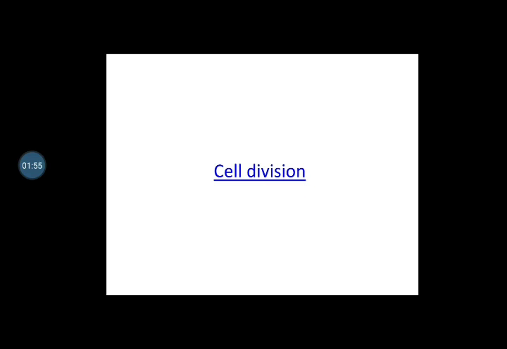And after the S phase, the cell enters into the G2 phase, which is the second gap phase. In this phase, the cell grows further and produces proteins and organelles, and starts rearranging the constituents of the cell for the division. And at this stage also, we have another checkpoint, which ensures everything is ready for the division. And then after, we have the M phase where the cell gets divided.